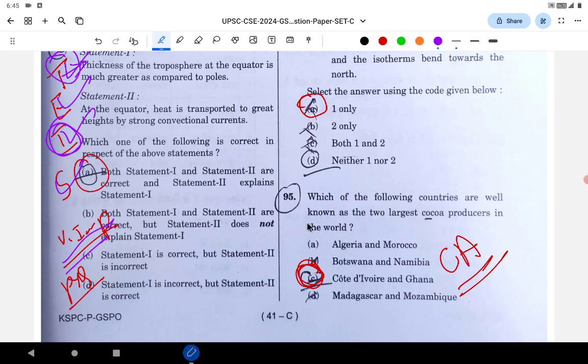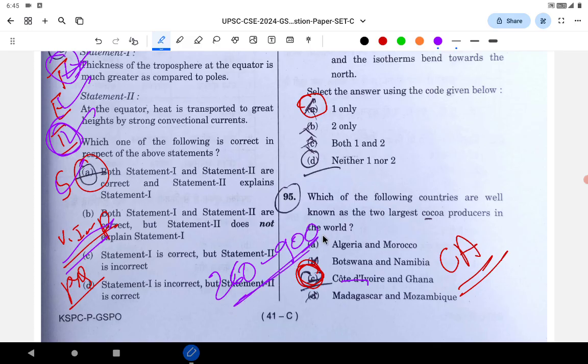There was a sudden rise in the cocoa price because of climate change or some environmental, weather reasons. Cote d'Ivoire, Costa Rica, Ghana, etc., their production has reduced. So the cost of cocoa has increased in India. I think 1 kg was 250 rupees or 300 rupees. It suddenly increased to 900 rupees. 250 rupees to 900 rupees.